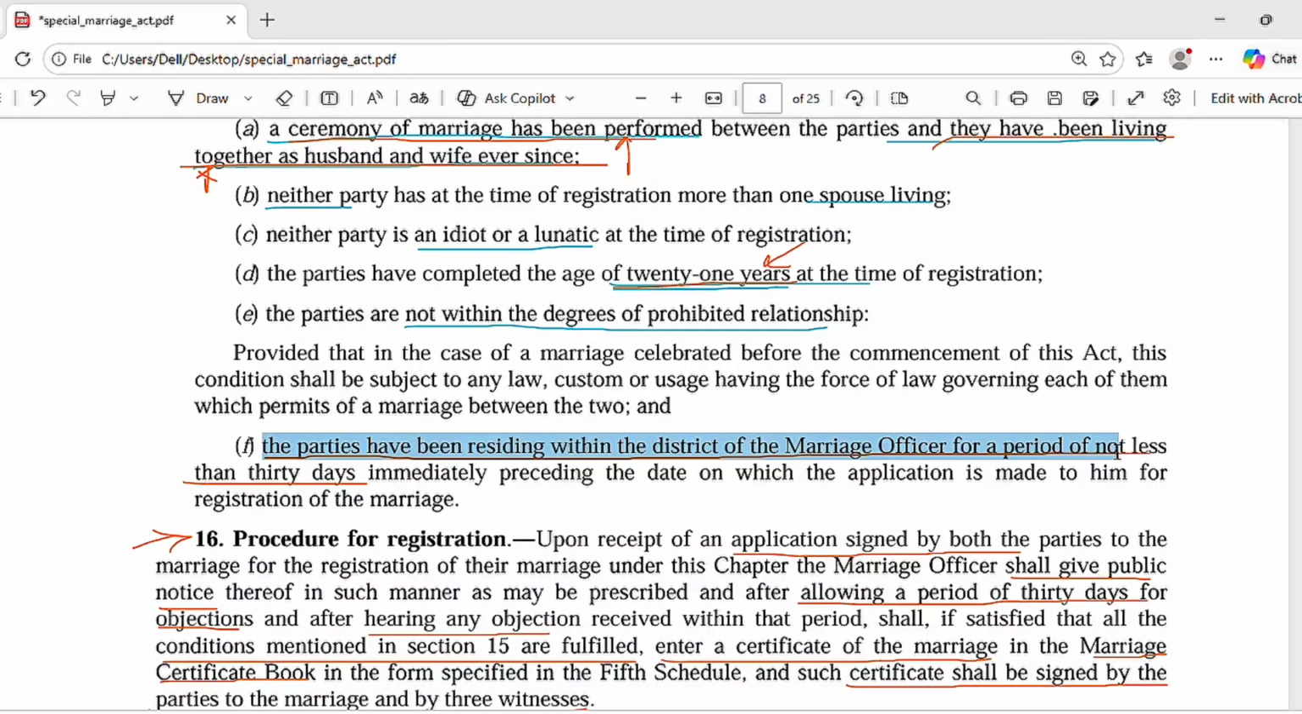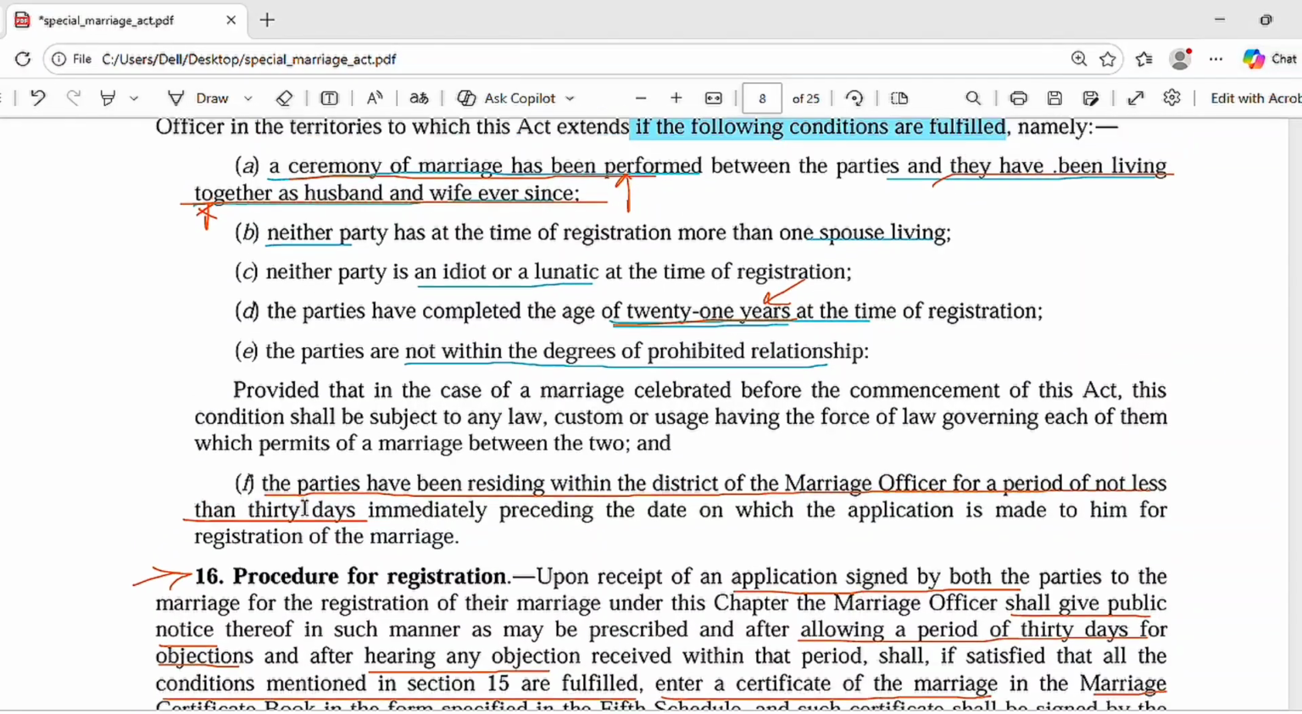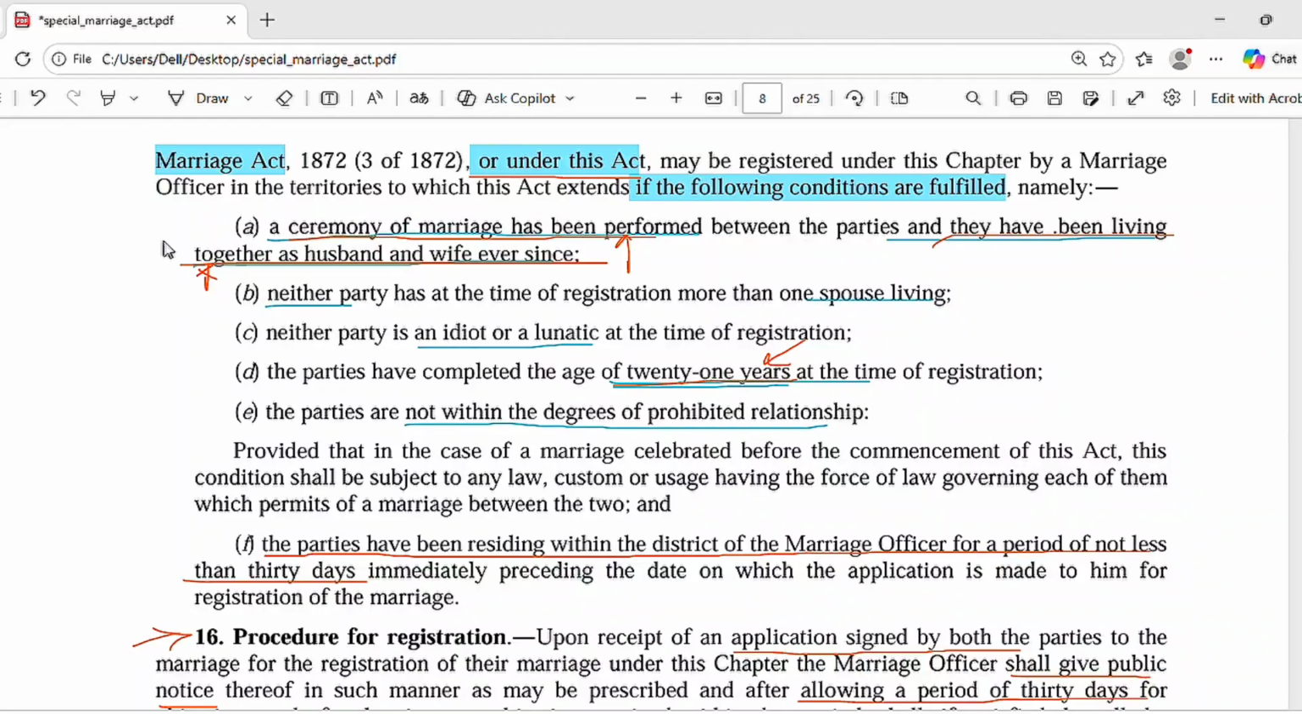First, there is a ceremony of marriage, they're living together, husband and wife. Then there should be no bigamy. Then there should be no lunacy or idiocy. And there is the age of 21 years completed at the time of registration of both the parties. Then they should not be in the degree of prohibited relationship. Then the parties should reside in the jurisdiction of that marriage officer in the district for a period not less than 30 days. So these are the conditions.